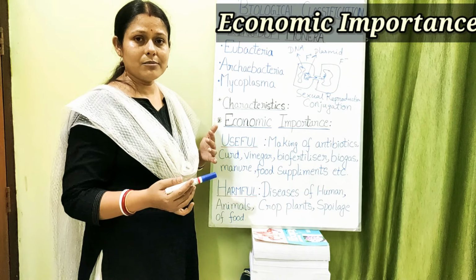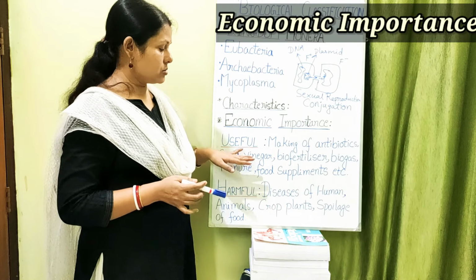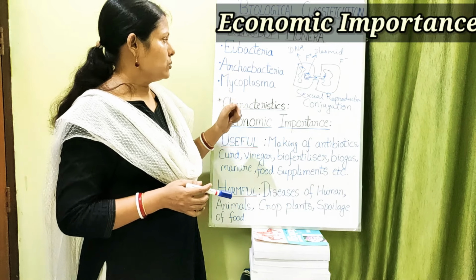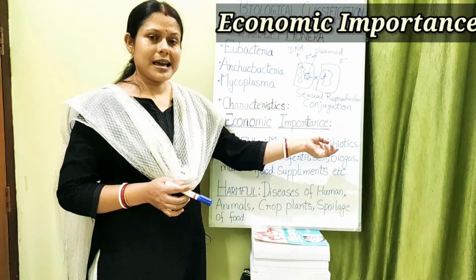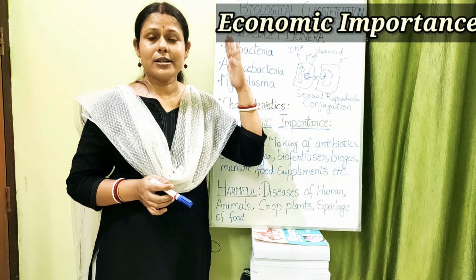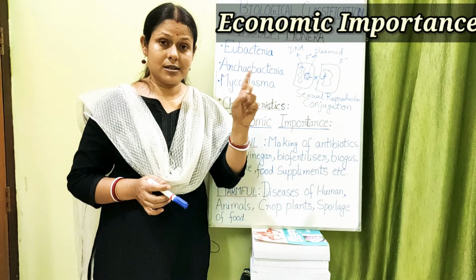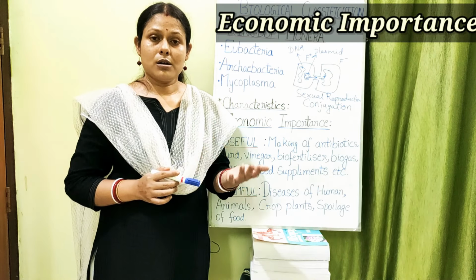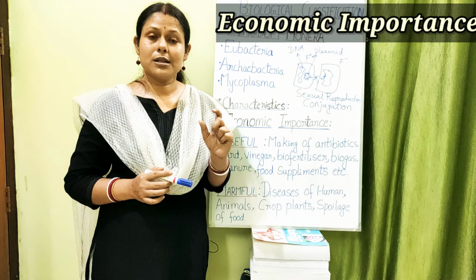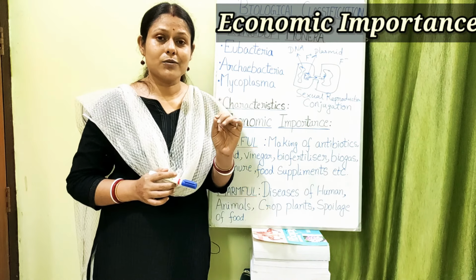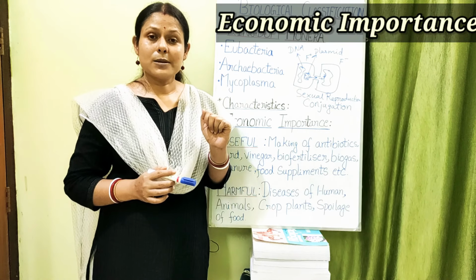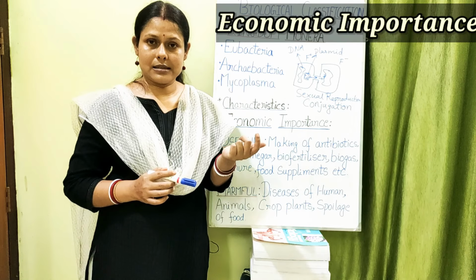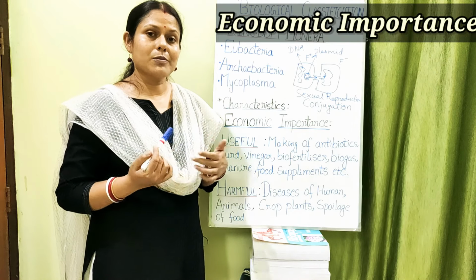So in every kingdom, we are going to discuss the economic importance. The usefulness is that organisms belonging to eubacteria are used for making antibiotics. You might have heard about penicillin, which is formed from fungus, not from bacteria. But there is a group of bacteria belonging to Streptomyces that gives an antibiotic called streptomycin. Streptomycin is formed from Streptomyces griseus bacteria.